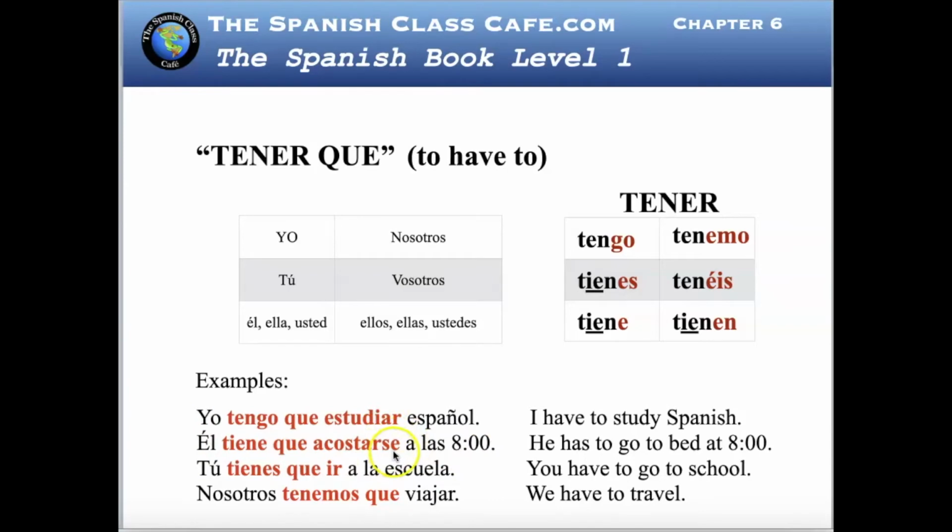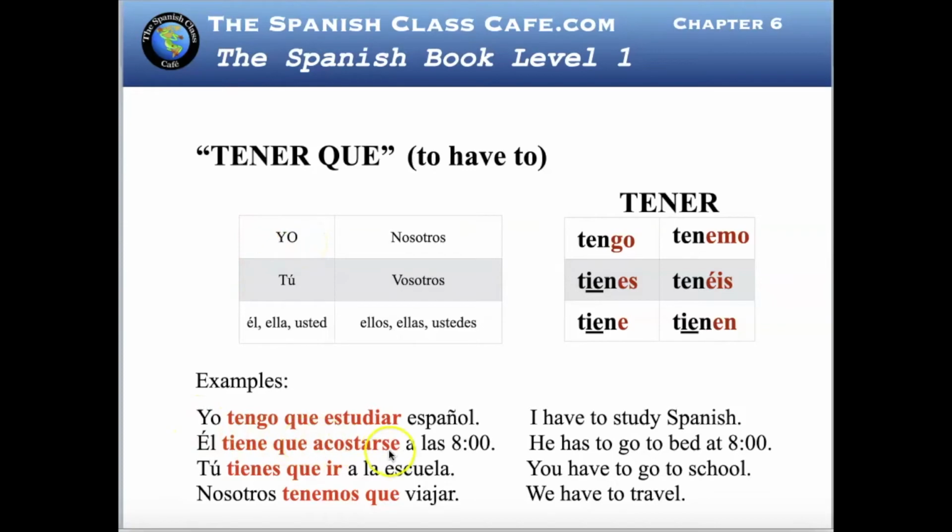Now, you will have to change the se because it's a reflexive pronoun for me. Remember the reflexive pronouns? The me, te, se, nos, os, and se. Well, this is for the third person, for él. For él the reflexive pronoun will be se. But if you change it to yo, the reflexive pronoun is me.